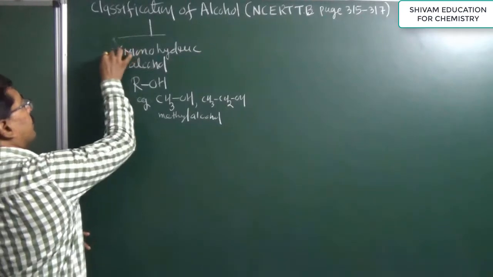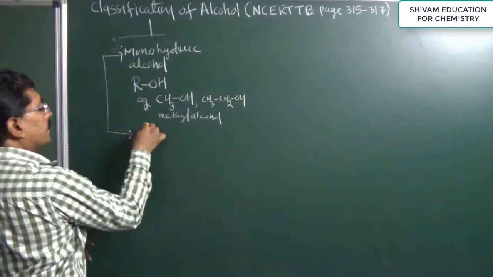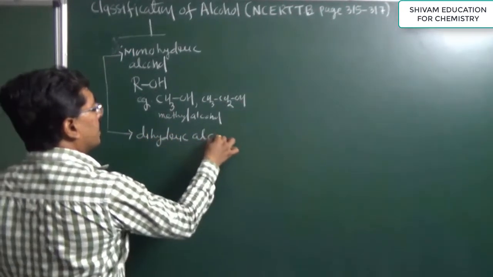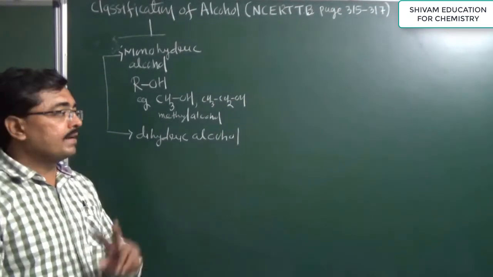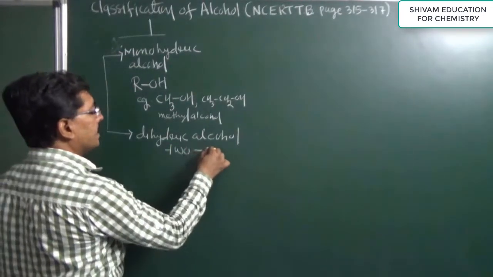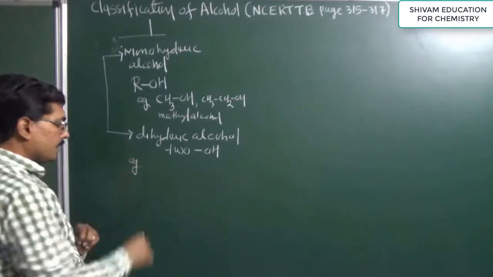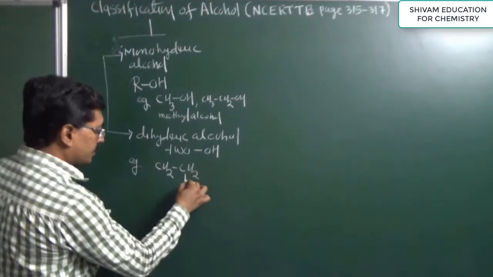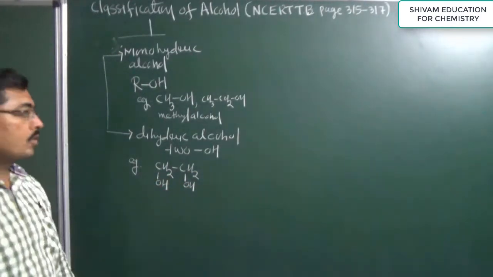Now the second type of classification: dihydric alcohol. In dihydric alcohol, two hydroxyl groups are present in the structure of the alcohol. If two hydroxyl groups are present, then it is considered a dihydric alcohol. For example, if I write this structure, CH2OH-CH2OH, then the common name of this compound is ethylene glycol.